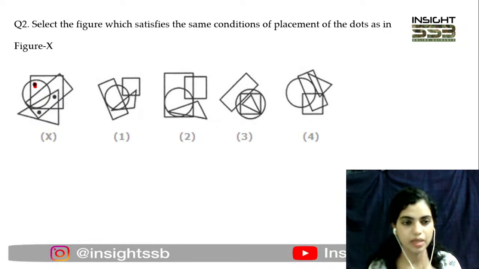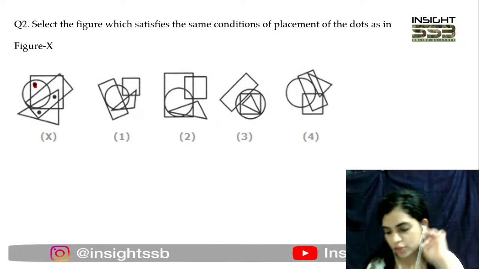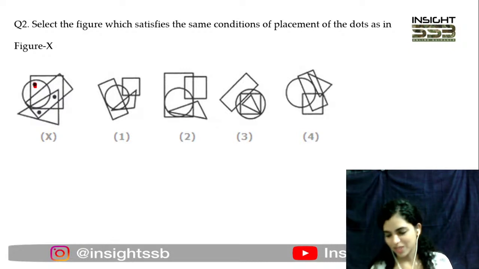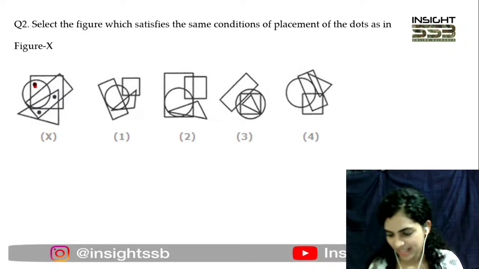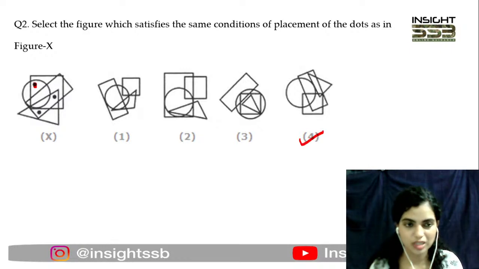ठीक है, इसके अलावा यहाँ पे एक rectangle है, एक triangle है, and they are intersecting in some ways. But at least अगर आप चारों option में से this way you can eliminate your options actually. If you find any option जहाँ पे सिर्फ circle और सिर्फ square intersect ही नहीं कर रहा है, या तो वो intersect ही नहीं कर रहा है, या उसमें एक triangle और rectangle भी ज़बरदस्ती आ रहा है, तो you can eliminate that particular option with respect to this figure, right? So you're coming with option number 4, and you guys are absolutely correct that the correct answer here is option number 4. So let's break this down.